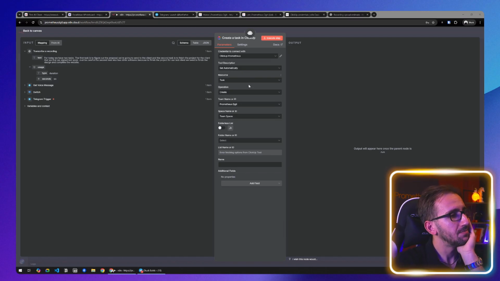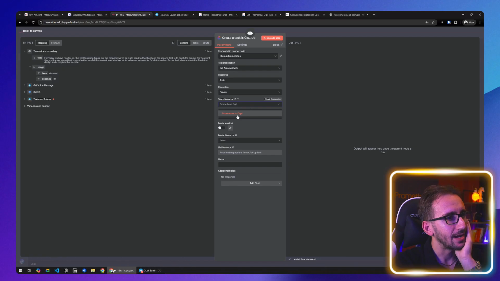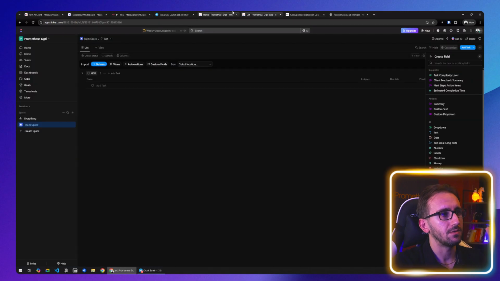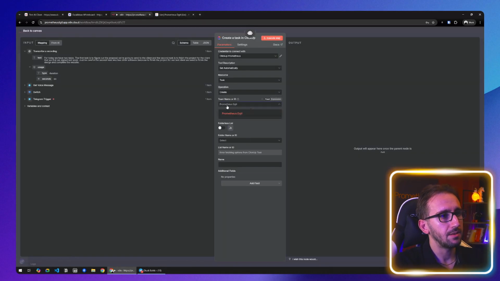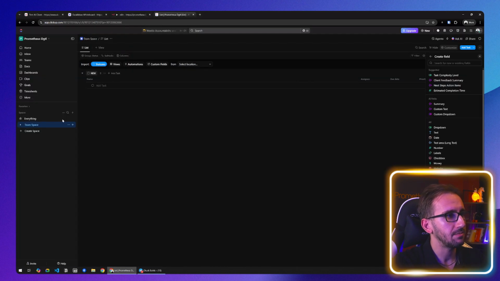Oh, okay, this is my bad. I forgot to select, the reason that says error fetching options from ClickUp tool is not because we messed something up on the credential. It's because on the team name, I didn't select anything, and I did this off screen. I was actually trying to figure out if I made a mistake during the integration part, but it turns out I didn't. Okay, so on ClickUp, I'm gonna create a new list, and inside here on the team name, I'm gonna choose my team's name, and then the space name, for me, it's just team space.